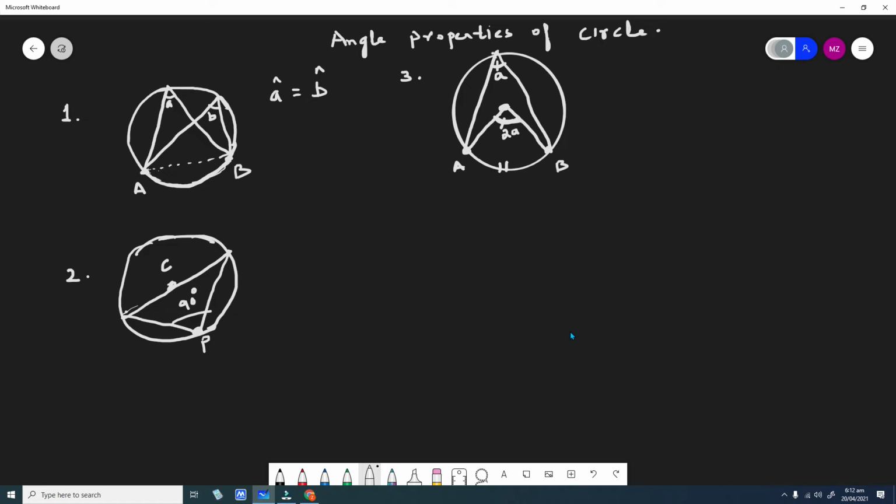So let us take another. Suppose you have got a circle, and suppose you draw a quadrilateral inside the circle. This is a quadrilateral.